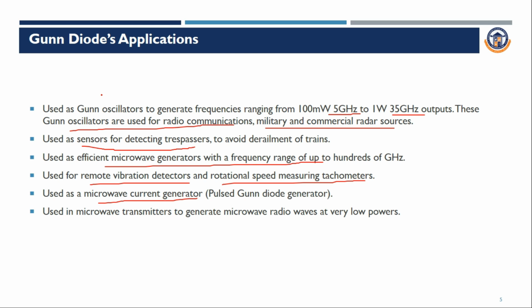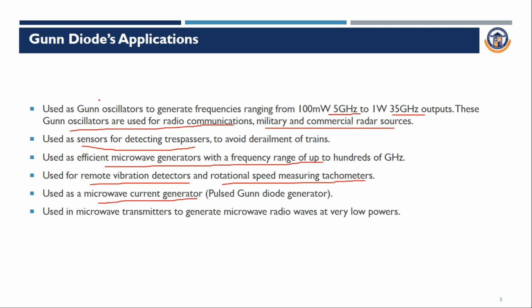Normal PN diode we are not able to use for high frequency applications because the reverse recovery time in PN diode is large. We need the switching of the diode to be very fast, but in case of PN diode it is slow. Also, the PIN diode has low capacitance, while normal PN diode has higher capacitance.